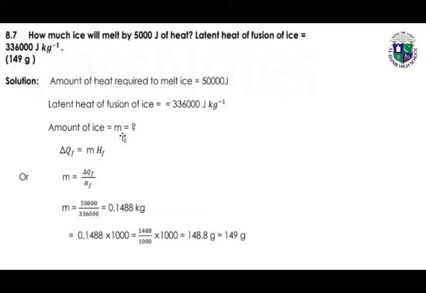We have to find the amount of the ice, the mass of the ice. To calculate the mass, we have this formula: delta Q_F is equal to mass into H_F. The unknown value is the mass, so we take it on the left hand side and all other values on the right hand side. By putting the values, we will get the answer.